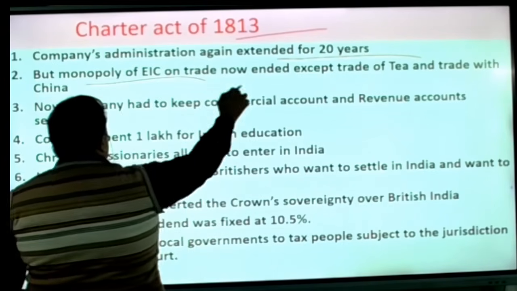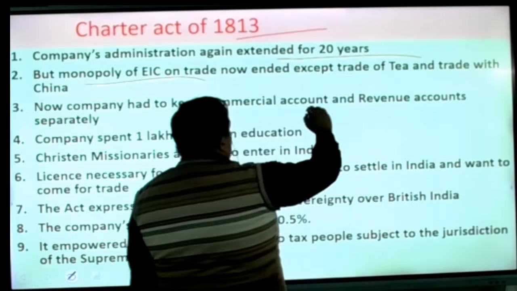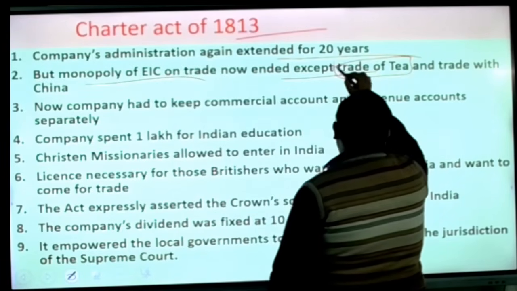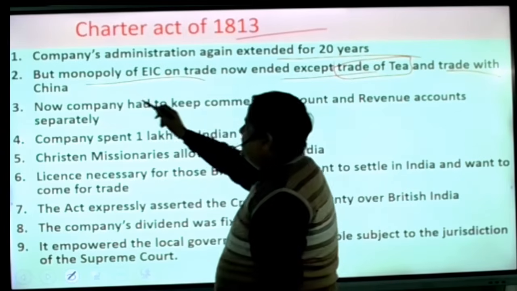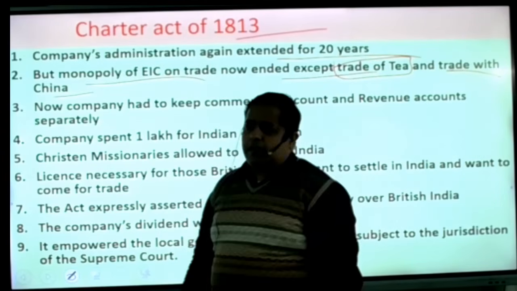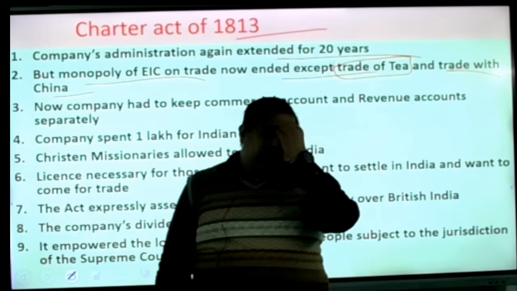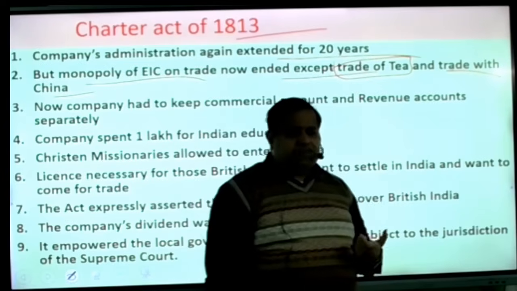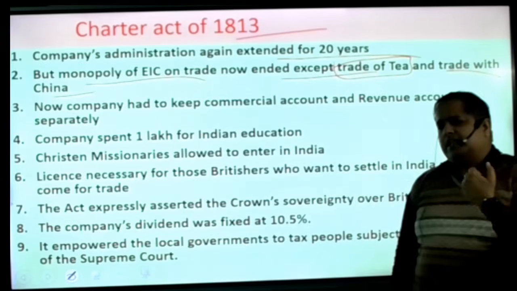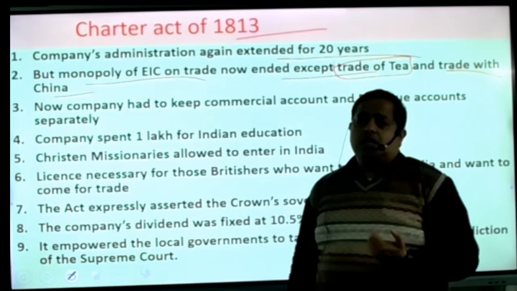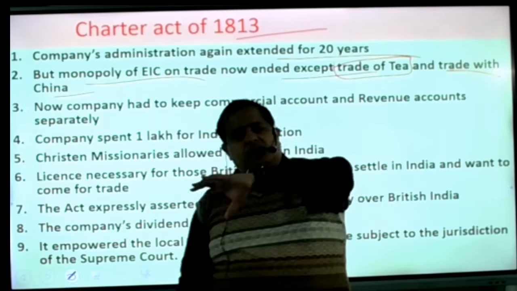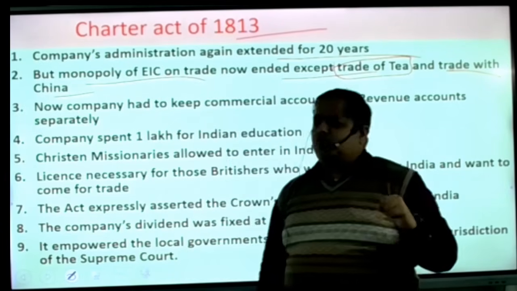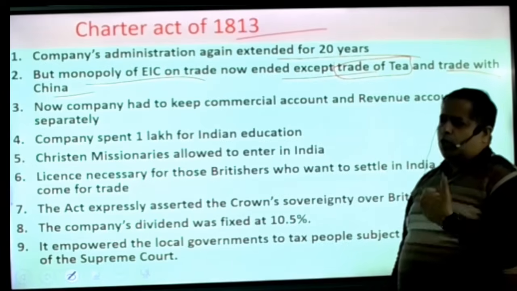But the monopoly of the EIC on trade, with the exception of the trade in tea and trade with China, now ended. Here, what happened? Now the British government wanted the EIC to be controlled, because, as I previously said, from 1773 the British government wanted the whole power of the EIC to come into its own hands. So they made a little change.